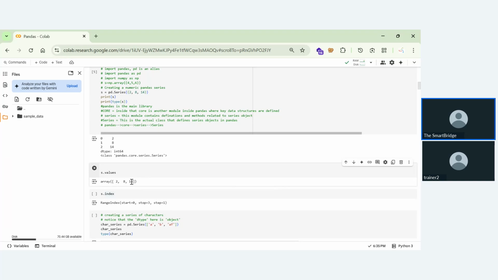We are starting at 0 and stopping at 3. But what is the step? This step indicates the difference between indices. Suppose this is at index 0, this is at index 1, and this is at index 2. The difference between every index is 1. This represents the step. If the step is 2, then we'll have index 0, index 2, index 4, and one index is skipped. If the step is 3, then we'll skip 2 indices and get 0, 3, 6. I hope you understood my point.